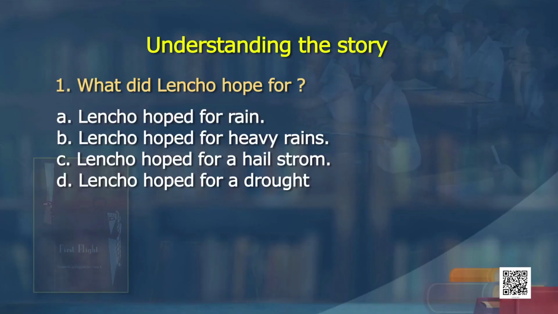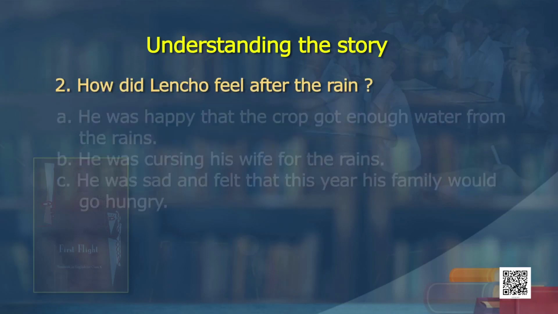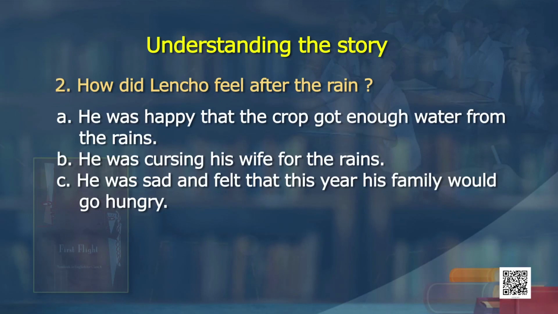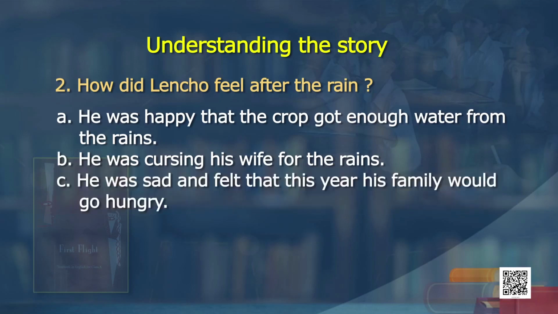Sir, I think the correct answer would be option A, Lencho hoped for rain. Very good. How did Lencho feel after the rain? He was happy that the crop got enough of water from the rains. He was cursing his wife for the rains. He was sad and felt that this year his family would go hungry. So, the right answer would be option number C. He was sad and felt that this year his family would go hungry.